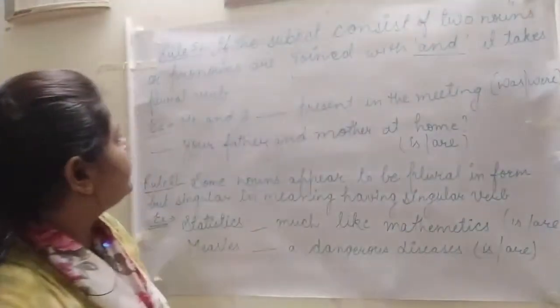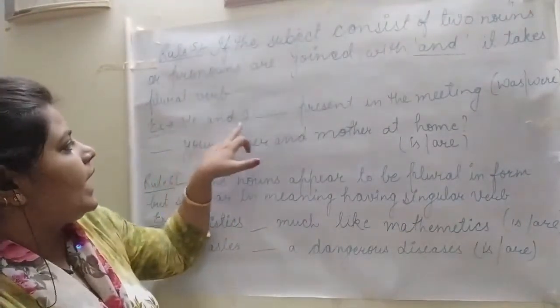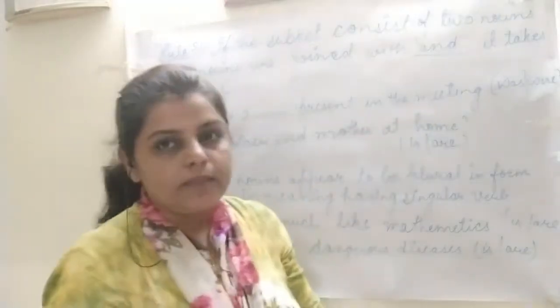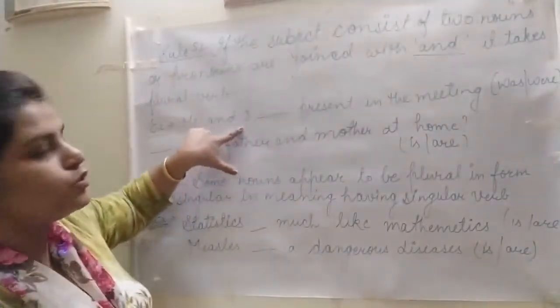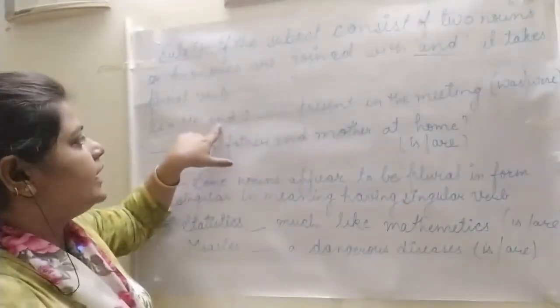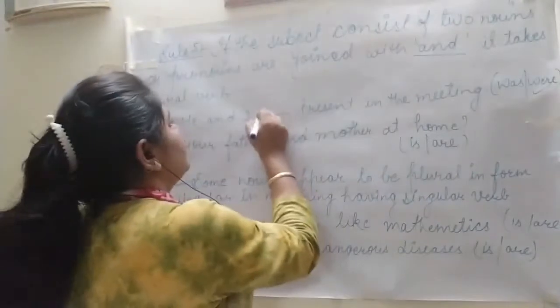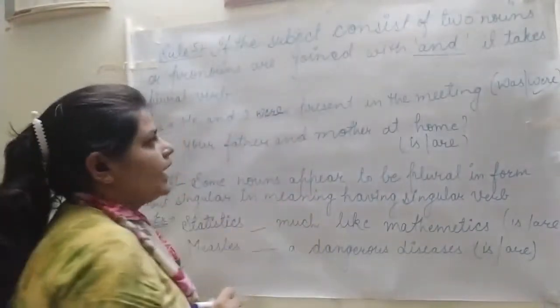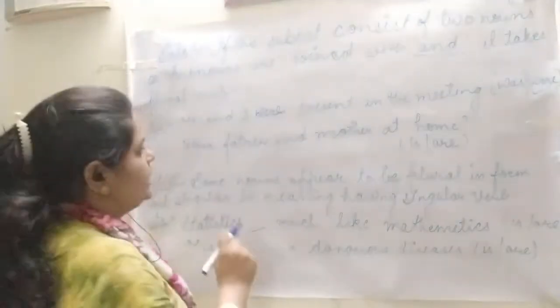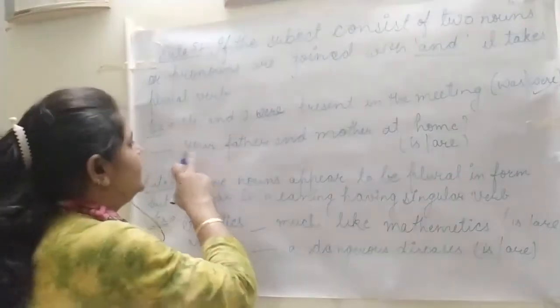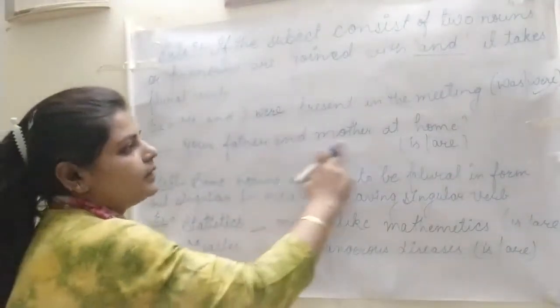Like with the example: he and I dash present in the meeting. He and I are both pronouns and they are joined with and. So the plural verb will come. So verb, were. He and I were present in the meeting. Second example: dash your father and mother at home.